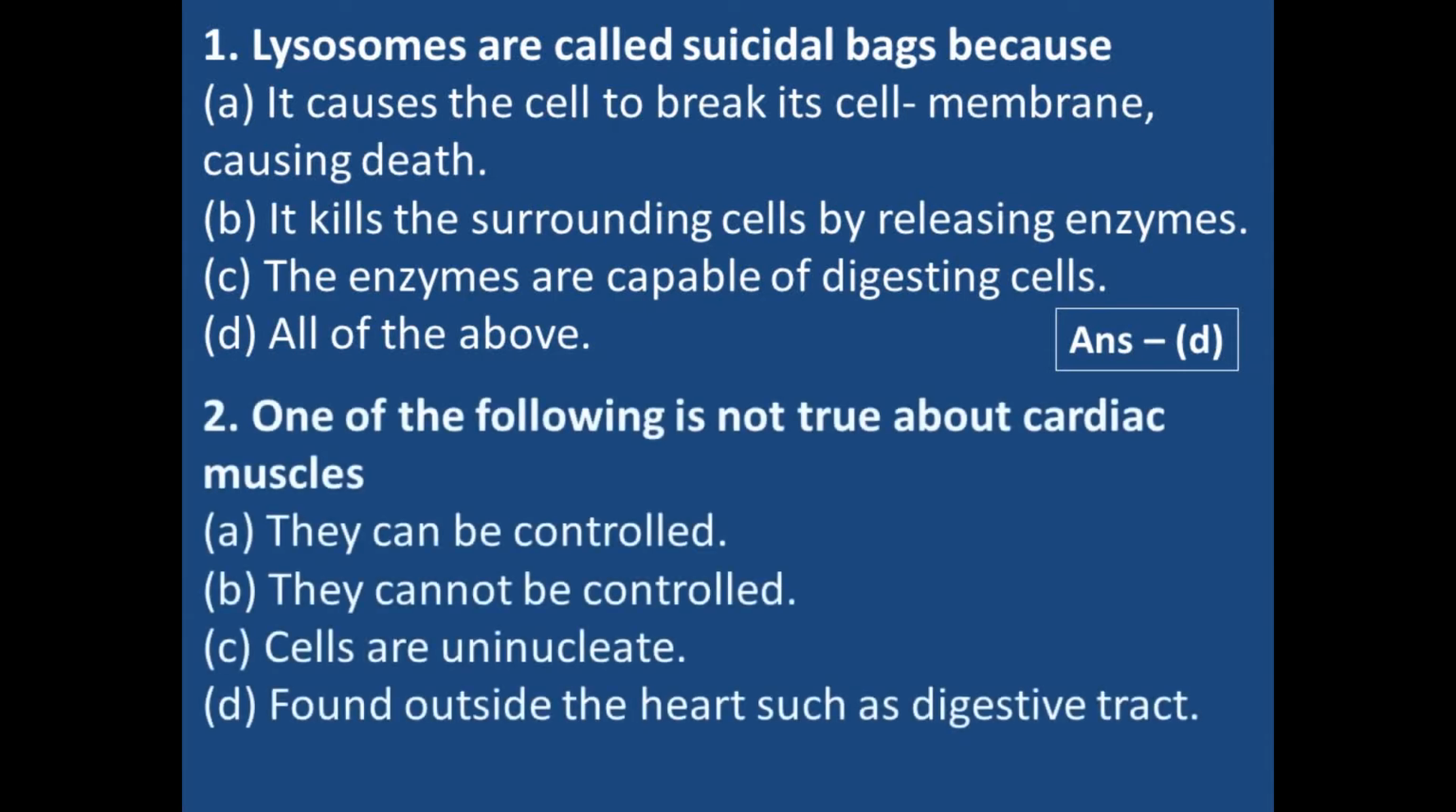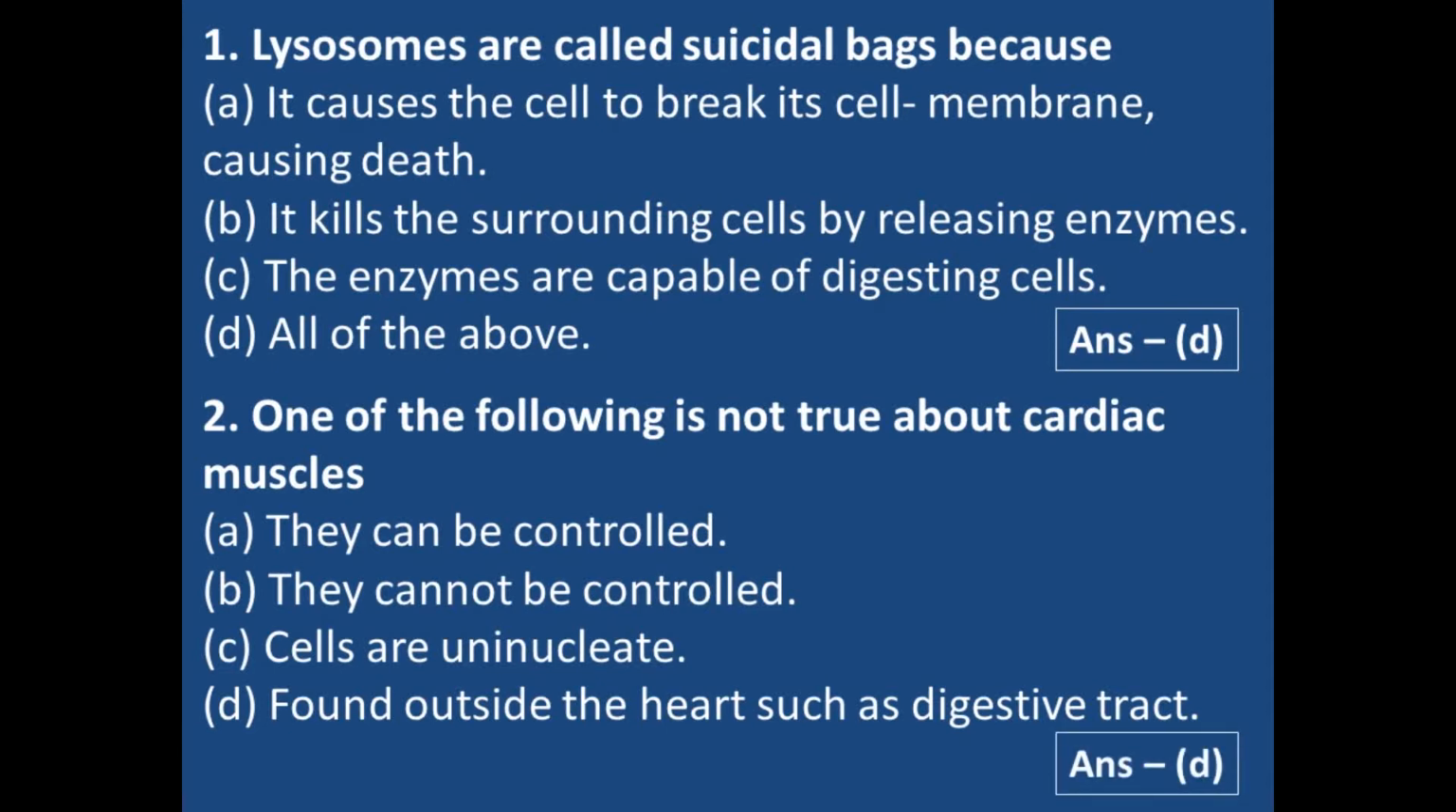Second question is, one of the following is not true about cardiac muscles. कार्डियक मसल के बारे में बताना है आपको कि इन 4 पॉइंट्स में से क्या बात रॉन्ग है, ट्रू नहीं है. Cardiac muscles are those muscles which are present in the heart. So there are 4 options. They can be controlled. Second one, they cannot be controlled. Third one, cells are uninucleate. And last one, they are found outside the heart, such as digestive tract. So the correct one is option D.